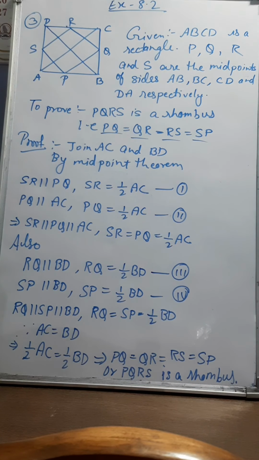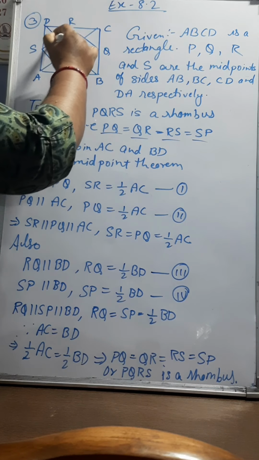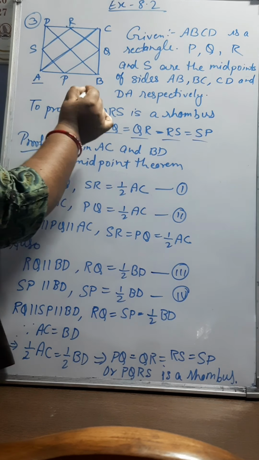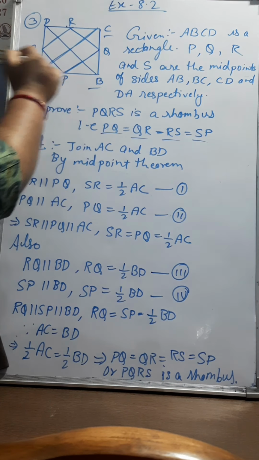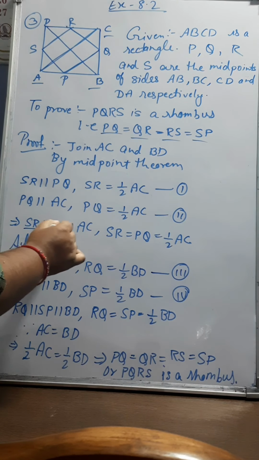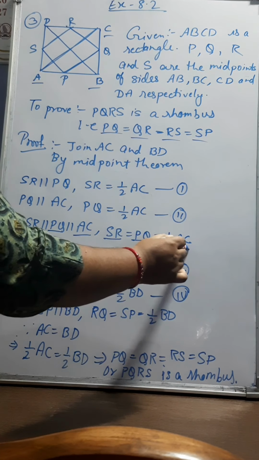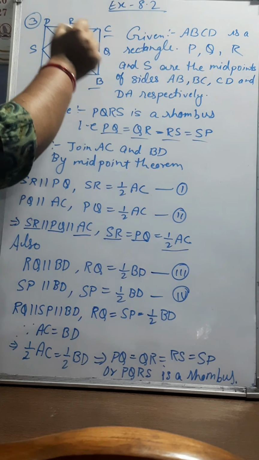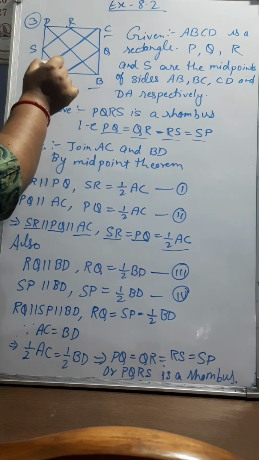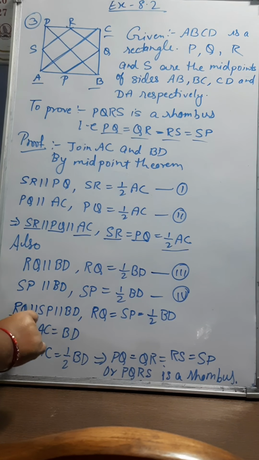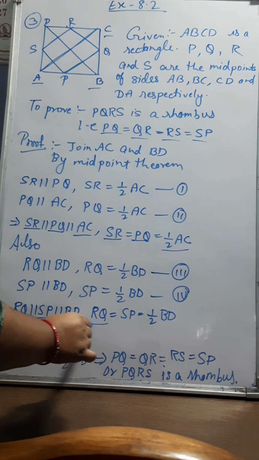If we apply the midpoint theorem, in triangle ADC, SR will be parallel to AC and SR is equal to half of AC. Similarly, for the triangle ABC, we can write PQ is parallel to AC and PQ is equal to half of AC. From equations 1 and 2, we can write SR parallel to PQ parallel to AC and SR is equal to PQ is equal to half of AC. Similarly, in the triangle DCB, RQ is parallel to BD and RQ is equal to half of BD. Similarly, SP is parallel to BD and SP is equal to half of BD. So we are getting RQ parallel to SP parallel to BD and RQ is equal to SP is equal to half of BD.